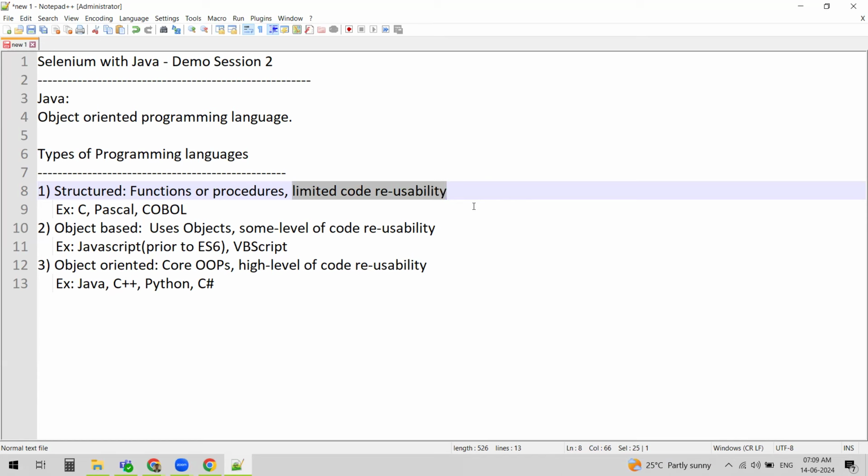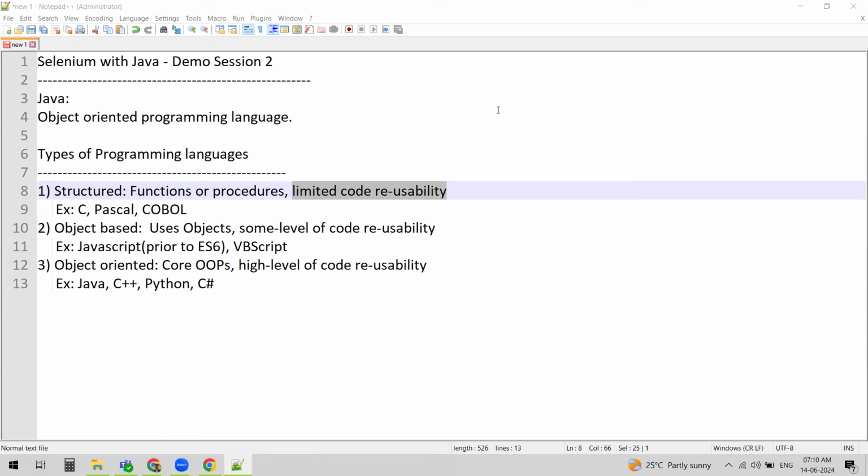Whenever we are writing a program, we have to make sure that code reusability is there. Code should not be redundant, otherwise the code will keep growing.